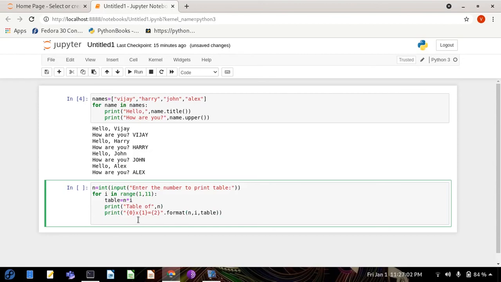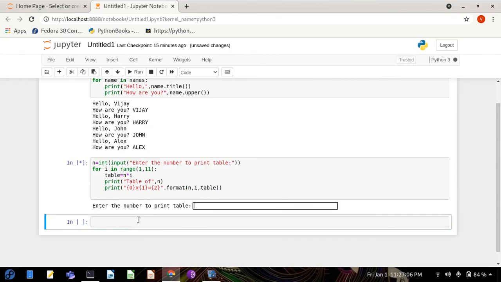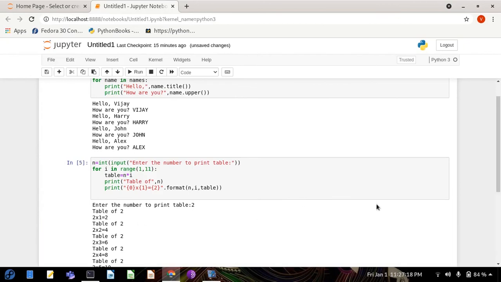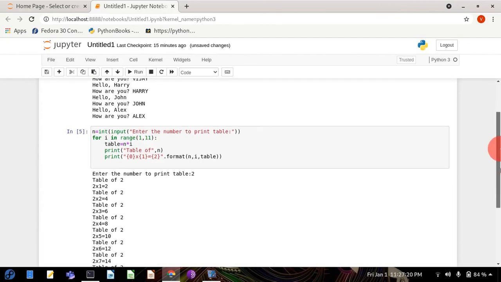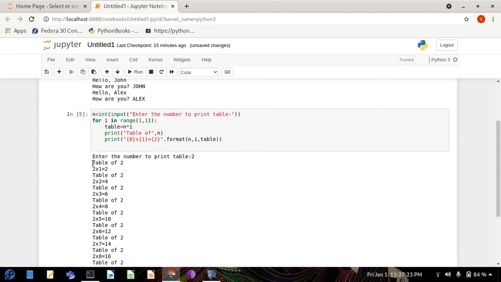And now we want to print our table. So let's do it. It is asking what number you want to print a table for. I want to print the table of 2. So I am putting 2, and now you can see the table of 2, but it is also printing the table of 2 multiple times.